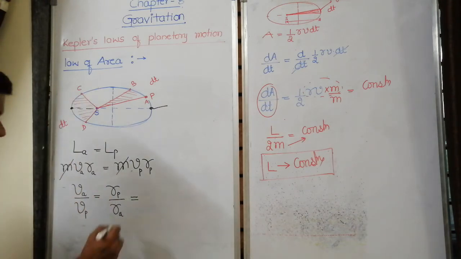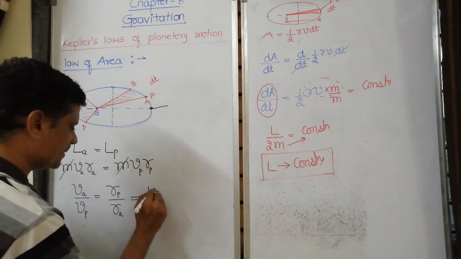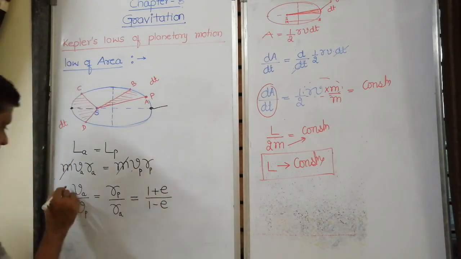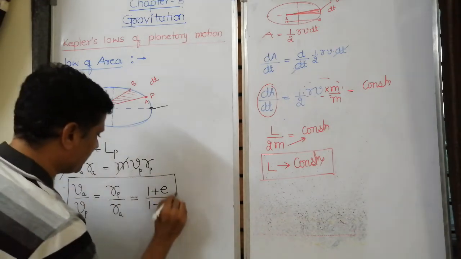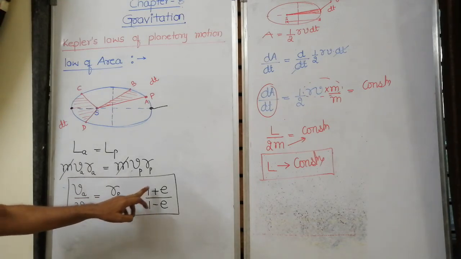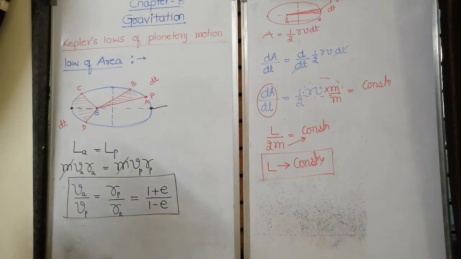In the first law I said this is nothing but 1 plus e divided by 1 minus e. Hence, the velocity of the planet at apogee divided by the velocity of the planet at perigee is equal to 1 minus e divided by 1 plus e. Note down.